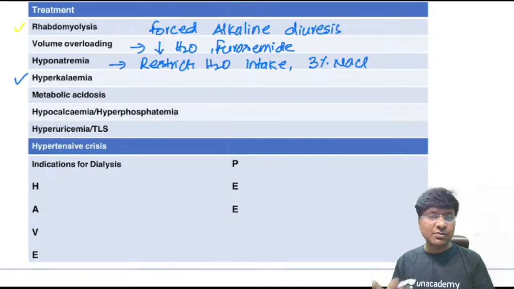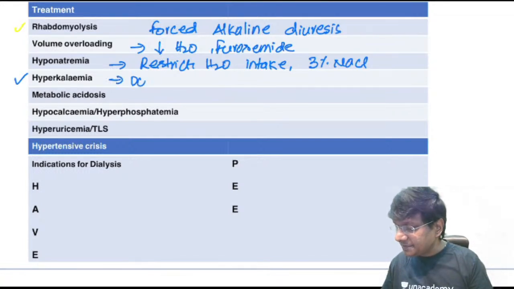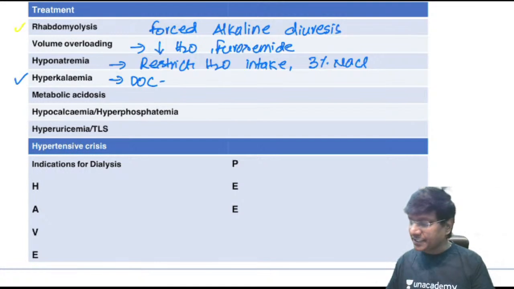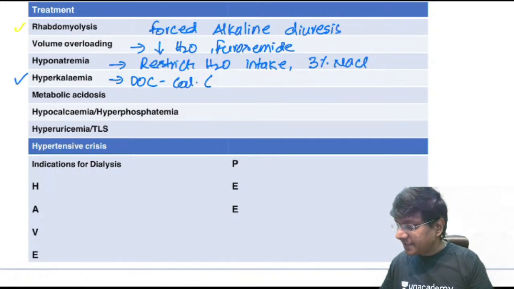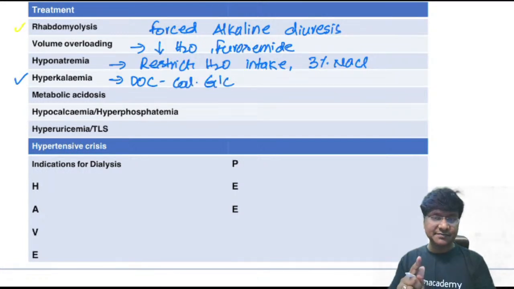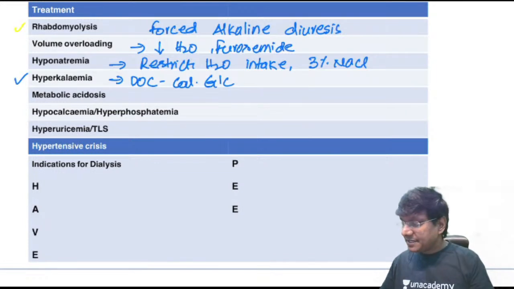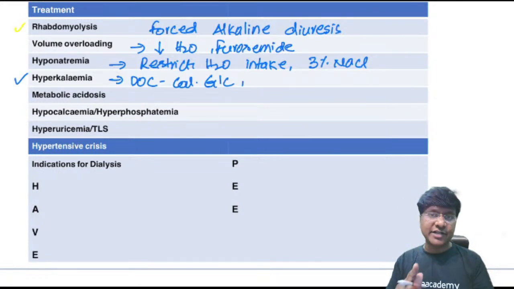See, potassium is an important ion which has to be excreted through the kidney. And if the kidney is damaged, potassium is not excreted out. So that will result in hyperkalemia. So what is the drug of choice for hyperkalemia? The drug of choice for hyperkalemia will be calcium gluconate. But this calcium gluconate will not reduce the potassium levels. What does calcium gluconate do? Calcium gluconate will stabilize the myocardium and will prevent the development of arrhythmias.